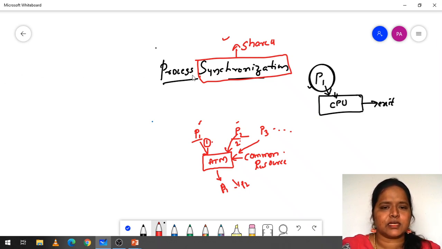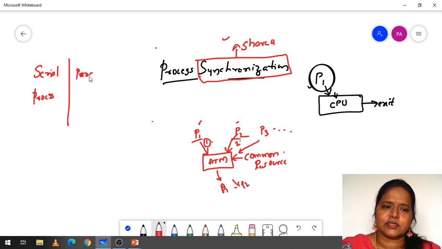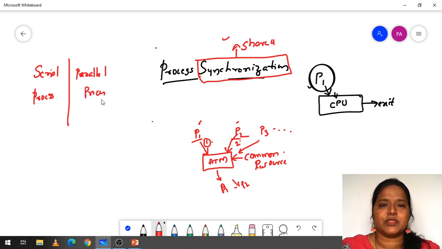Here, there are two different types of processes. The first one is the serial process, and the second one is the parallel process. This is the first one. This is the second one, serial process and the parallel process. So here, this ATM comes under the example of serial process.